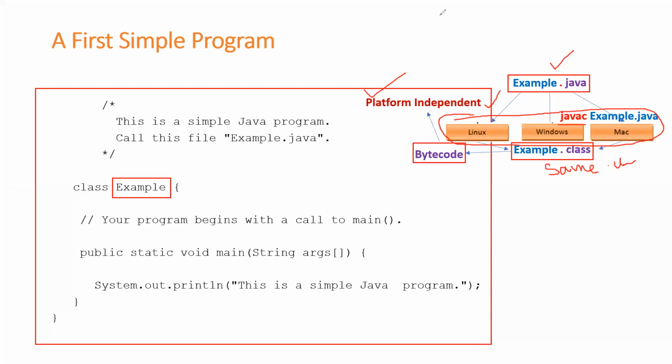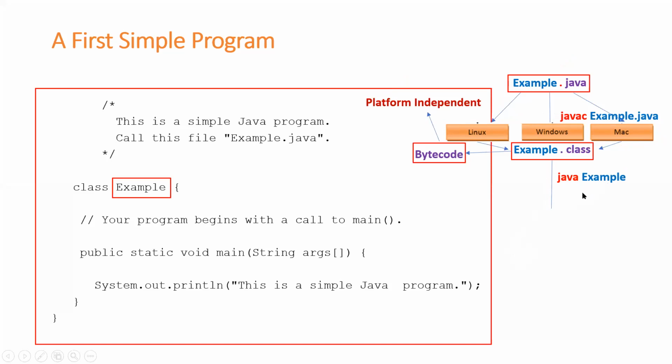Right, students? Once I get the dot class file, what should I do? I need to run the program. How to run the program? In order to run the program, I need to use a tool called Java and the corresponding name of my dot class. And what is the name of my dot class? It is example.